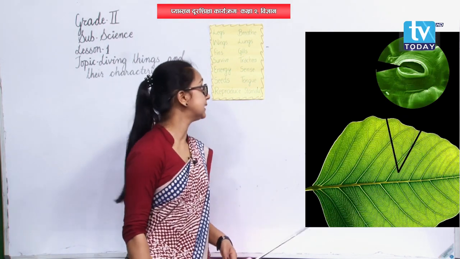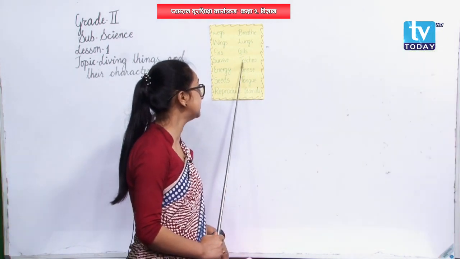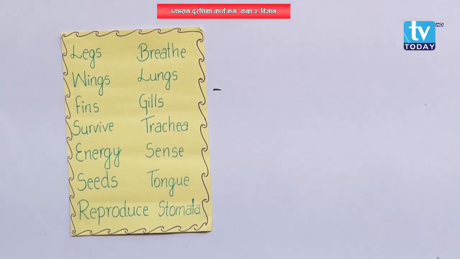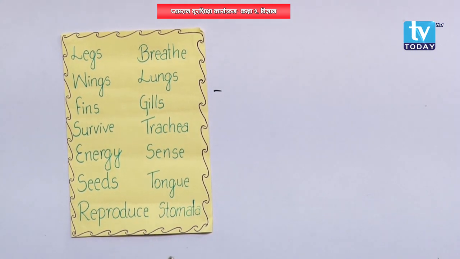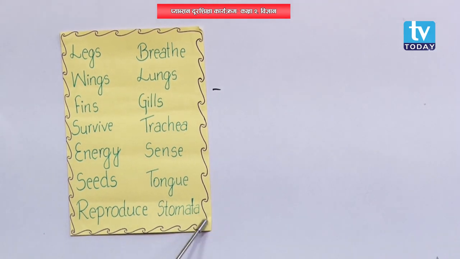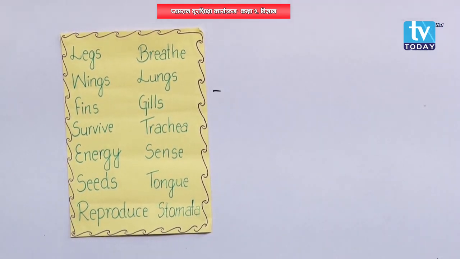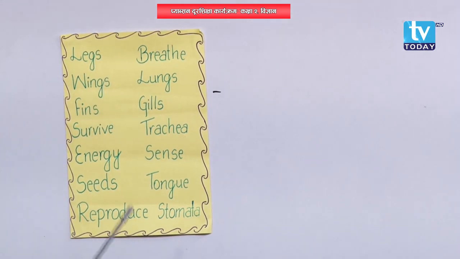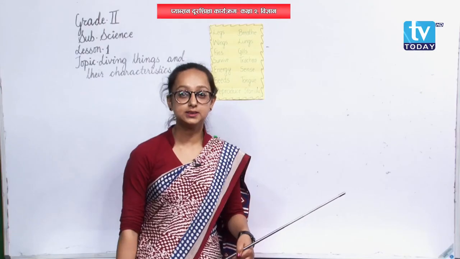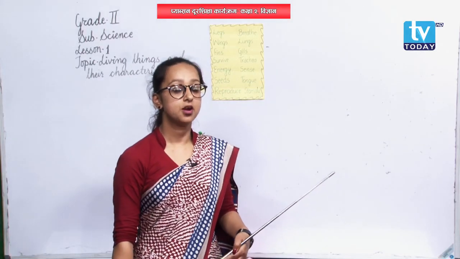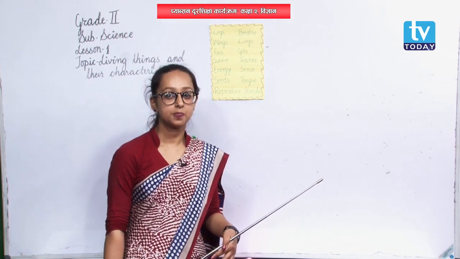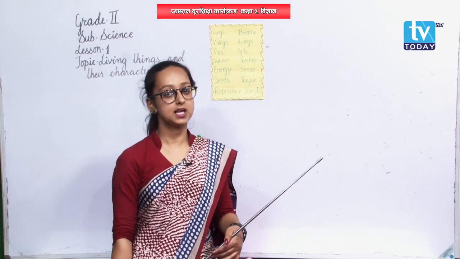I told you insects also have small holes on their bodies. Those small holes are called trachea, and plants breathe with the small pores present on their bodies. Those small pores are called stomata. Understood? Hope all these words and their meanings are clear to you. If the words and the meanings are clear to you, then whenever I explain the topic, you can easily understand, okay? If not, I am here. I will obviously help you.